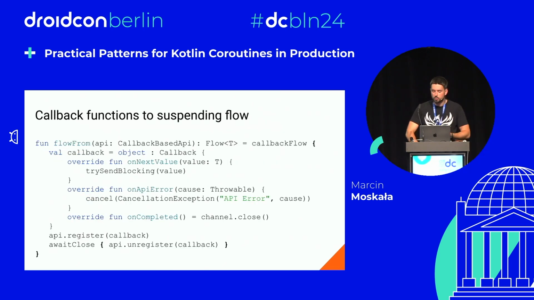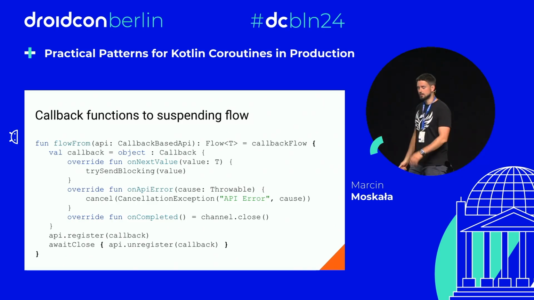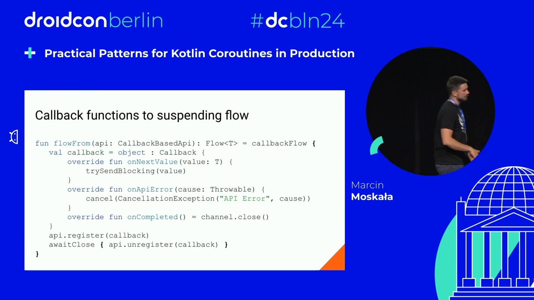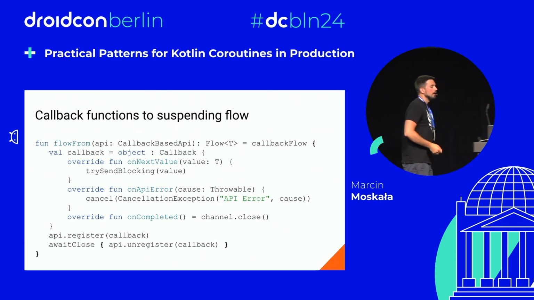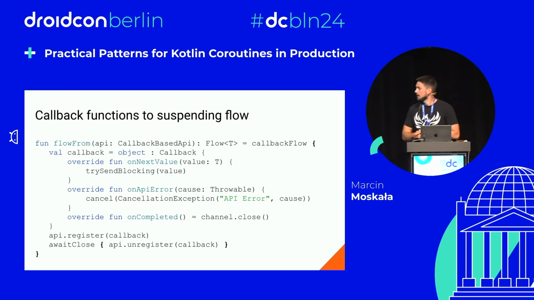If you need to use a callback function that produces more than one value, then you should create a flow instead. So this is the pattern. You should use callbackFlow, and you create a callback in which, in case of a value, you use trySendBlocking because it's a non-suspending context. On error, you cancel with an exception. On completion, you either cancel or close the channel. You register the callback, and you should always remember to call awaitClose in the end. That's necessary. And remember to unregister the callback if it is not needed anymore, so when the coroutine is completed or cancelled.